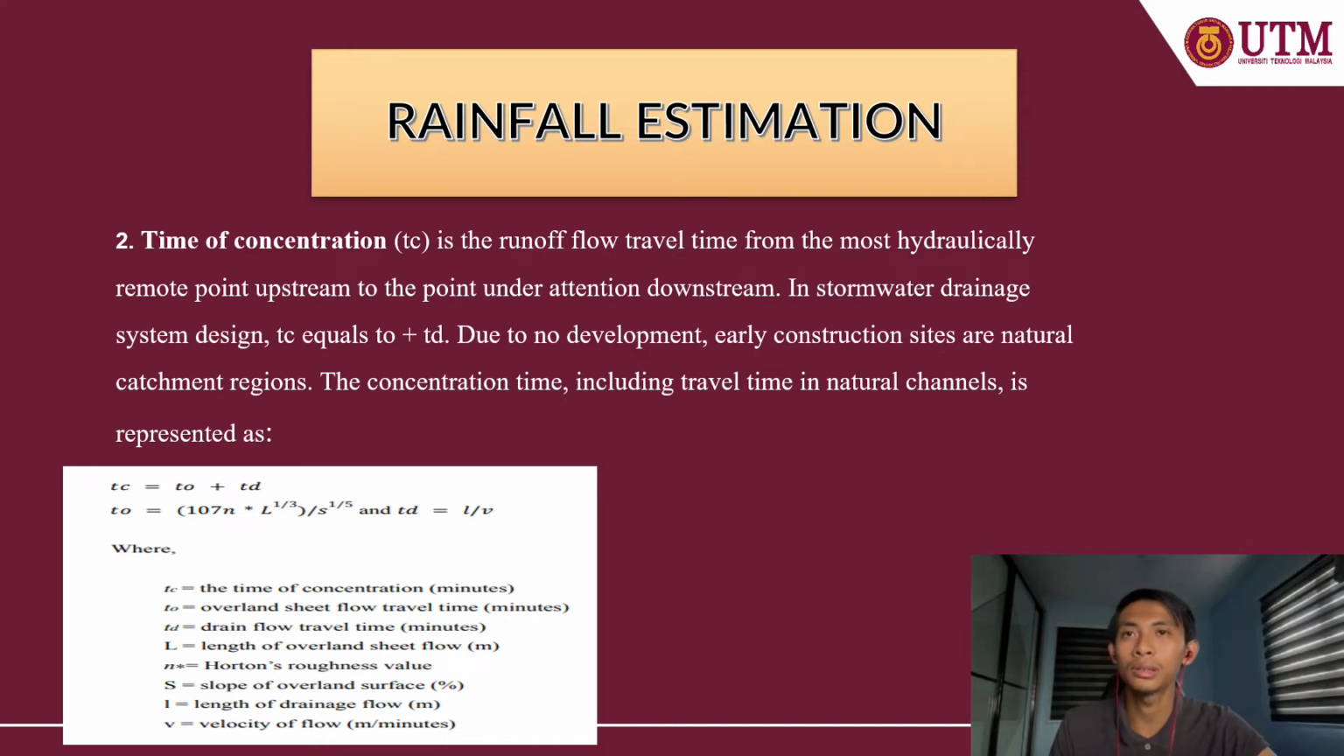TC is the time of concentration in minutes, T0 is the overland sheet flow travel time, TD is the drain flow travel time, L is the length of overland sheet flow, N is the Horton roughness value, S is the slope of the overland surface, small l is the length of drainage flow, and V is the velocity of the flow.